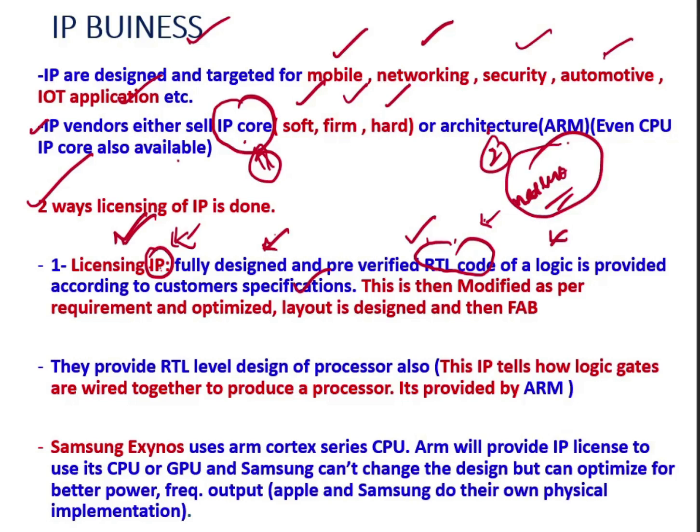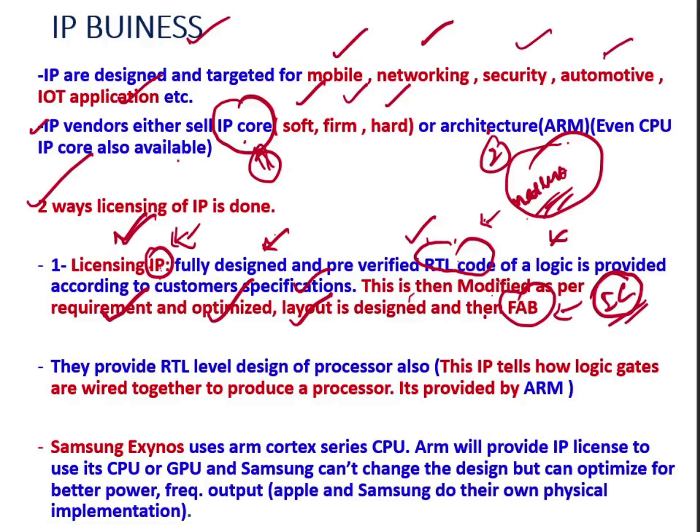Once this RTL code or netlist is provided by the IP vendors and someone has bought that license, it is modified as per the requirement. The company that bought it will modify and optimize it, then design the layout for it. Then they will send the layout and the GDSII file to the fab, and the fab will fabricate the IC. At the end they will get the physical IC.